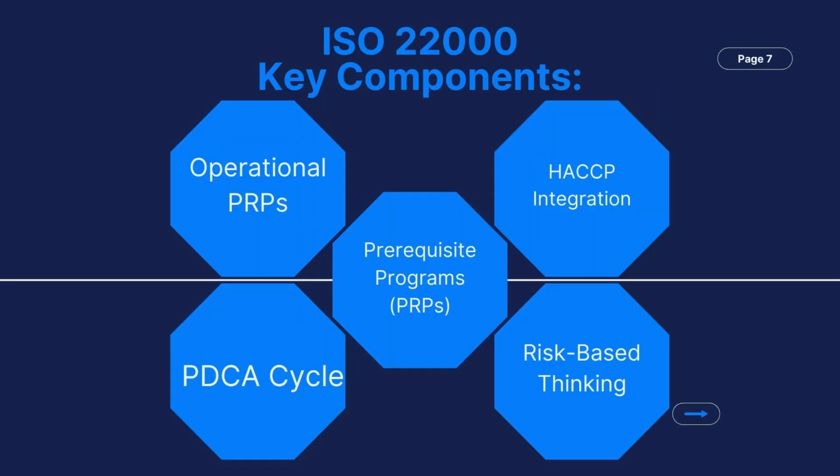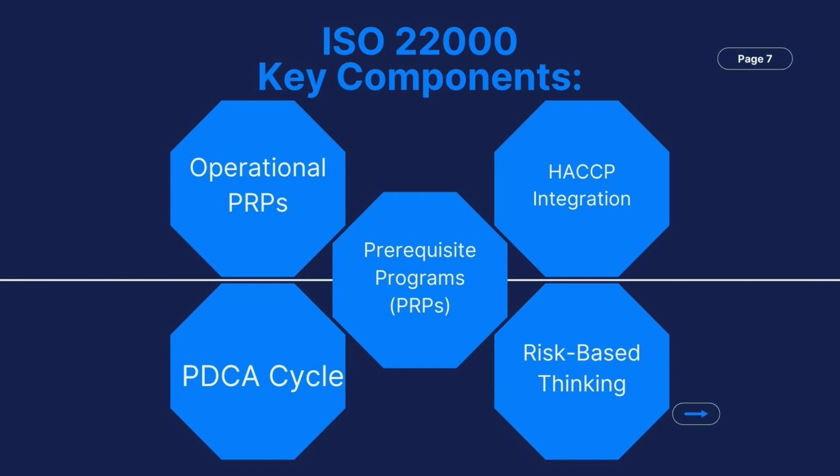Moving forward, ISO 22000 key components include: Number 1, prerequisite programs, or the PRPs, which is the basic hygiene, sanitation, and pest control. Number 2 is the operational PRPs, which is the specific controls for identified hazards. Number 3 is the HACCP integration.